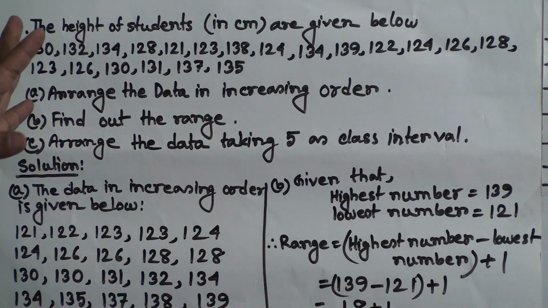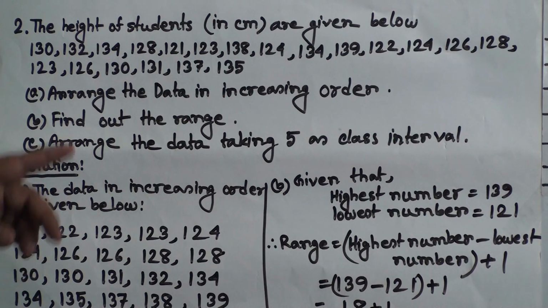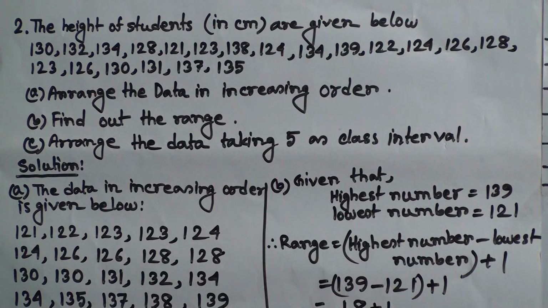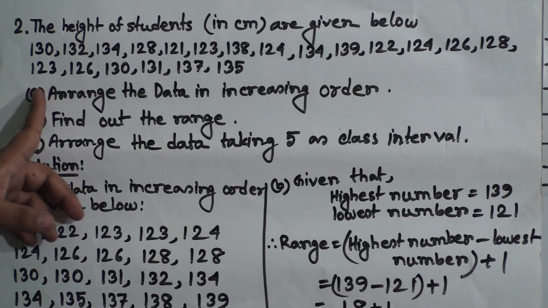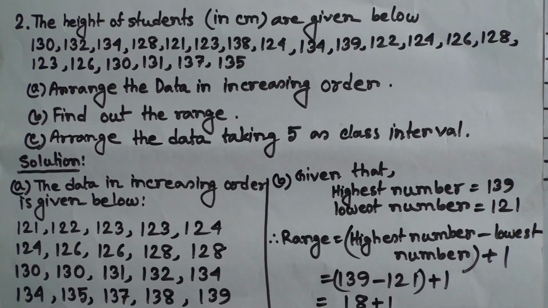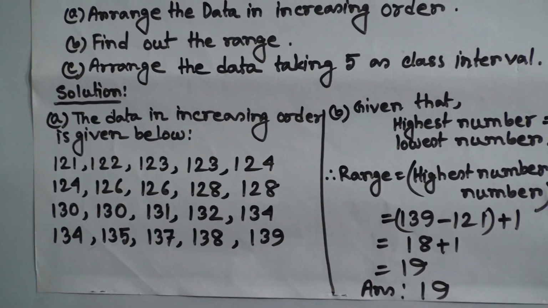Okay, B number, find out the range. Finding the range is just like the difference between the highest value and lowest value, but the range formula is highest number minus lowest number plus 1. We put in the highest value and lowest value, and after solving we get the range. Okay, so B number done. C number, arrange the data taking 5s class interval. That means we need to prepare a table using 5s class interval. At first we solve question A, arrange the data in increasing order. It is a so easy question, and I hope you have already learned this.